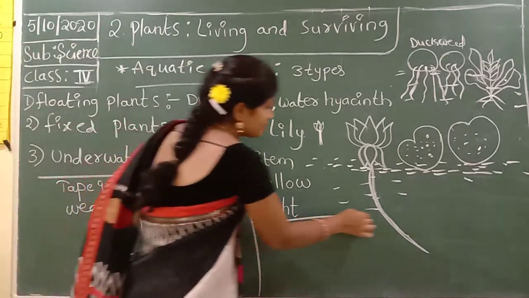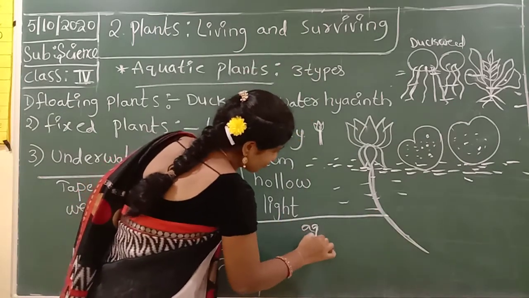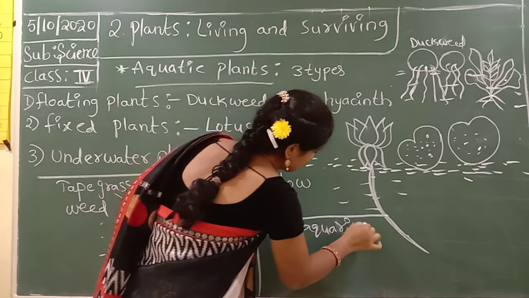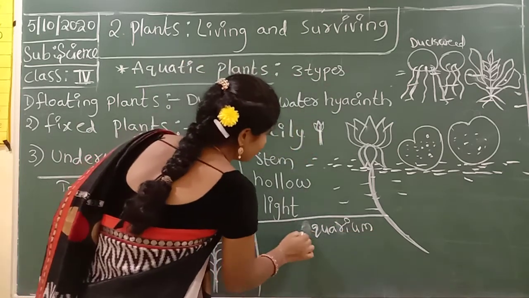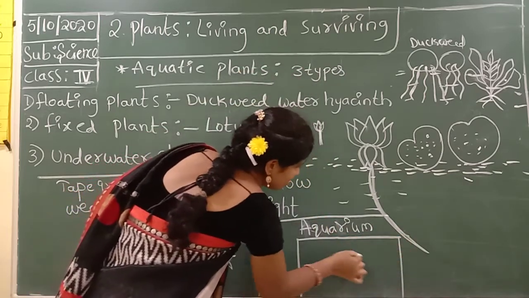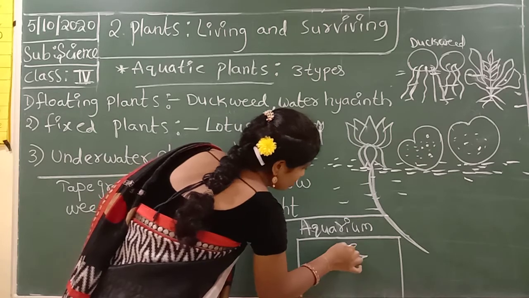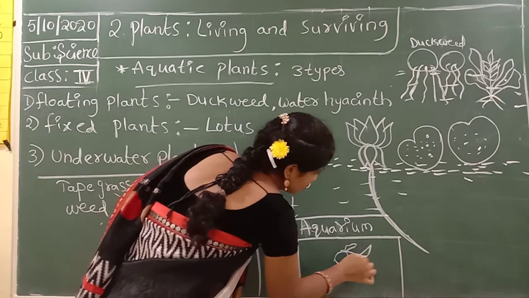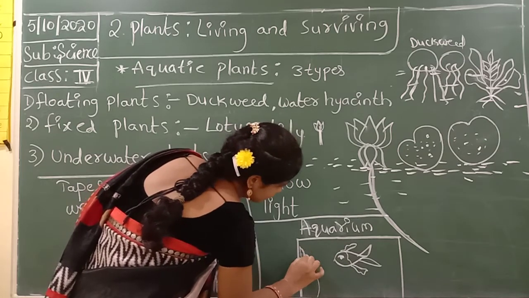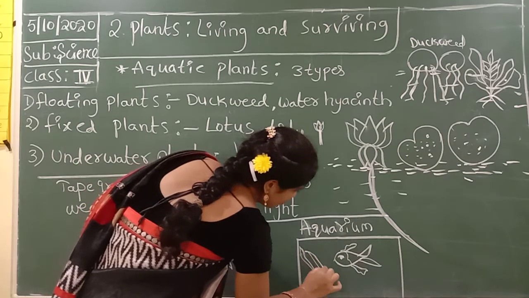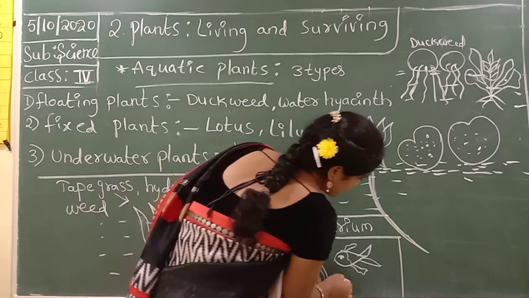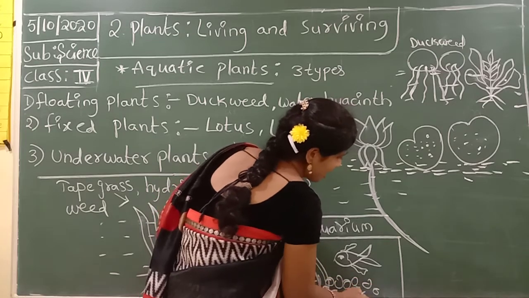When we observe an aquarium, there are some fishes, tape grass, some stones and hydrilla plants.